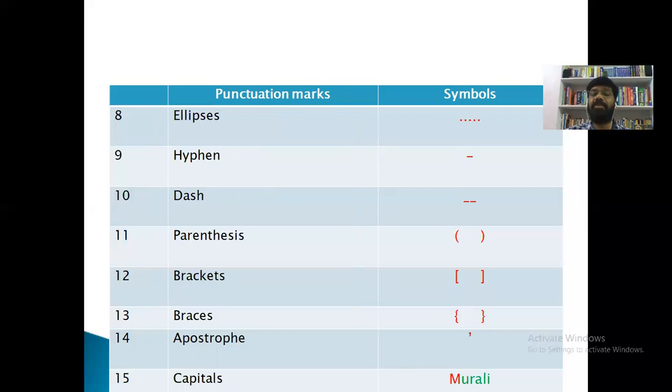So usually a sentence begins with a capital, right? And a word, if it is a name, or if we start with a certain word, the first letter of that word must be a capital. This is capitals, right? And these are the 15 punctuation marks we frequently use in our writing.